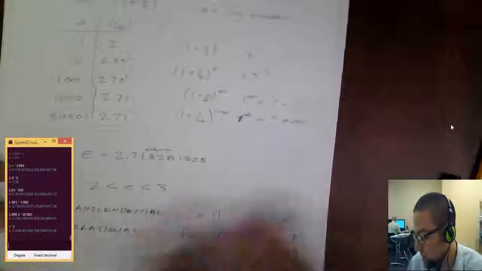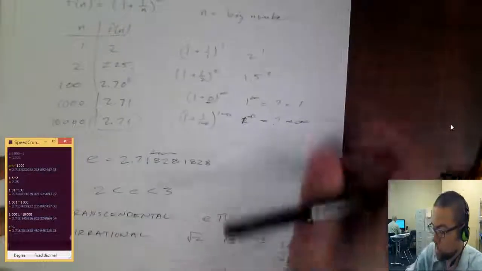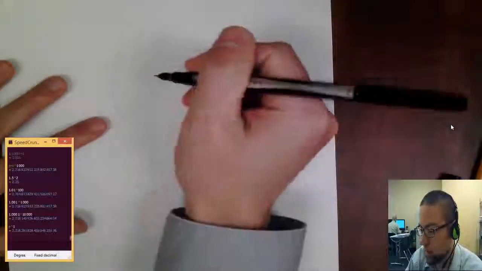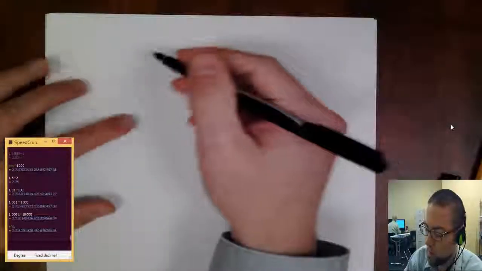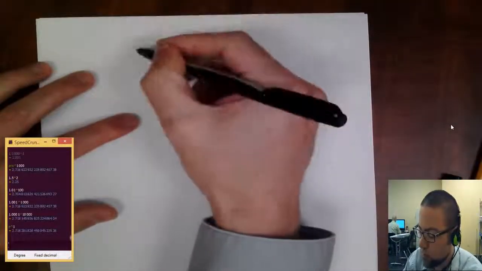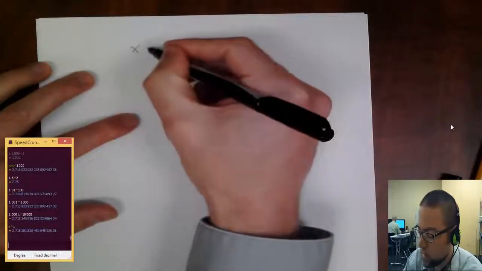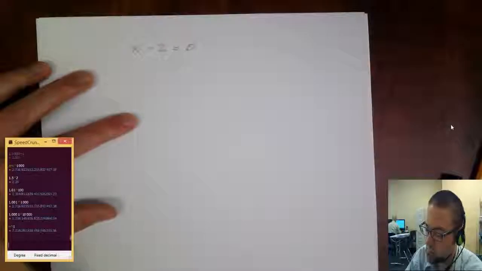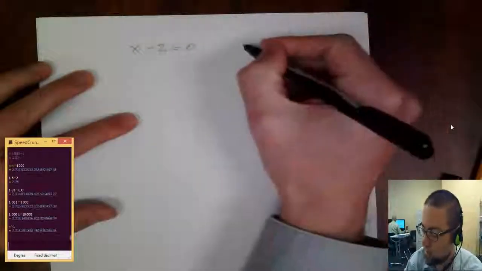And transcendental numbers are numbers that cannot be solved by algebraic equations. So if we have an algebraic equation like x minus 2 equals 0, the solution to that is 2, right?